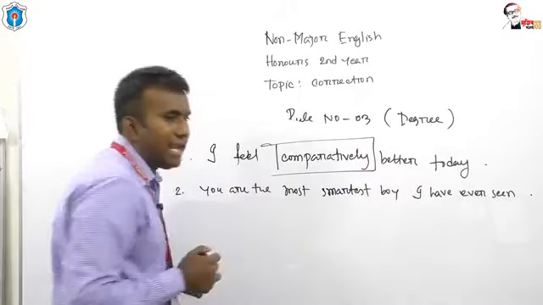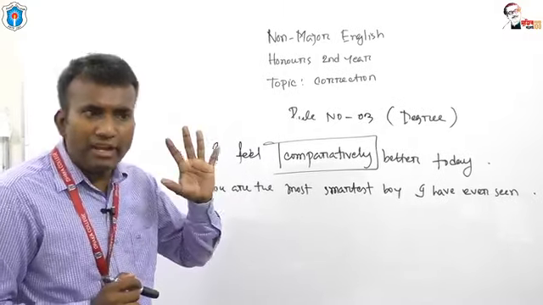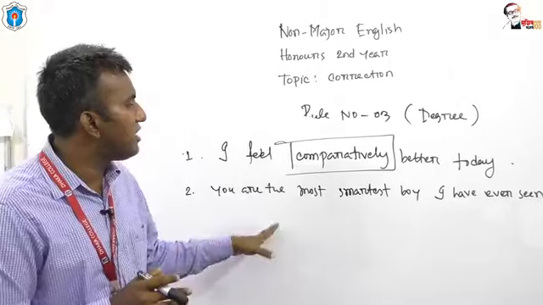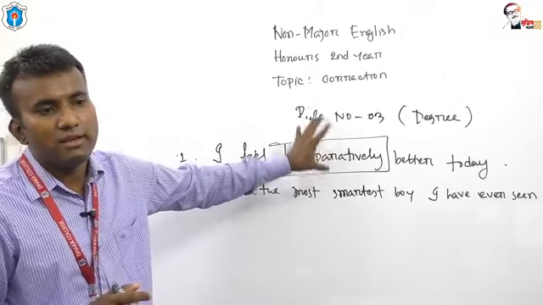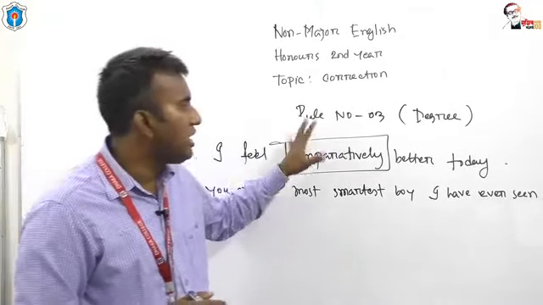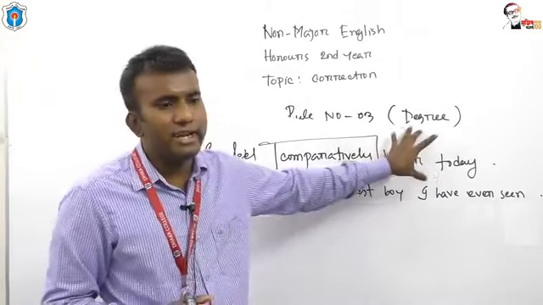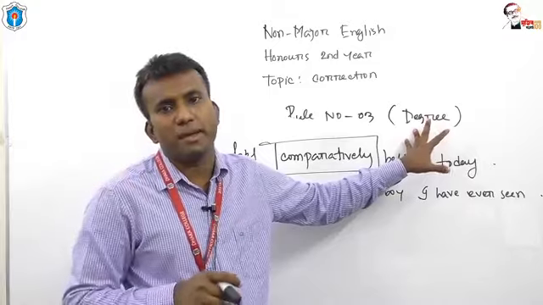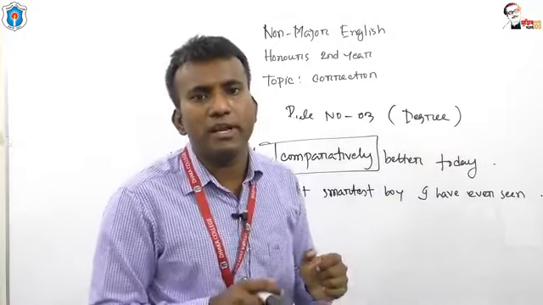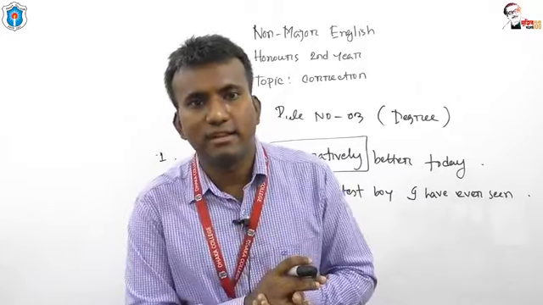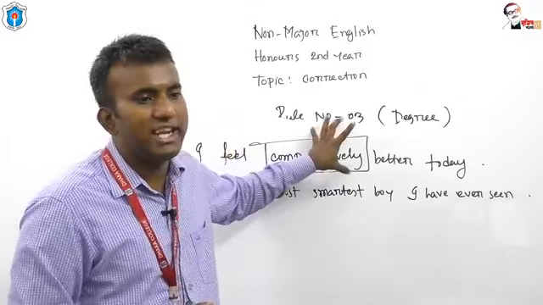I have ensured comparison with the word comparatively. That's why I should not use any comparative from here. In this sentence, two comparatives have been used. Double comparative is not allowed in an English sentence. That's why this sentence is grammatically incorrect.